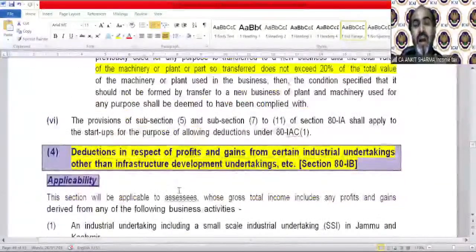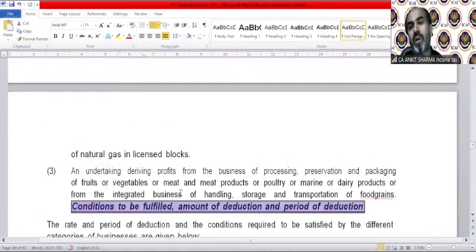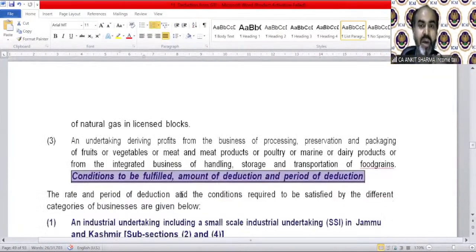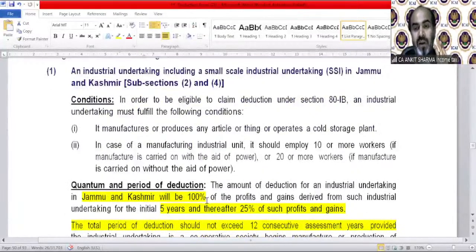Next was 80IB. It has 3 kinds of business: industrial undertaking, including a small scale industry, SSI, in Jammu and Kashmir, mineral oils or commercial production of natural gas, of course, and the undertaking deriving profit from the business of processing, preservation and packaging of fruits, vegetables, etc. They all have their separate provisions, like 100% profit exempted for 5 years, and for the next years it is 25%, of course.